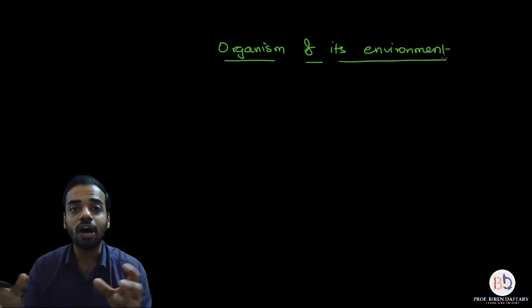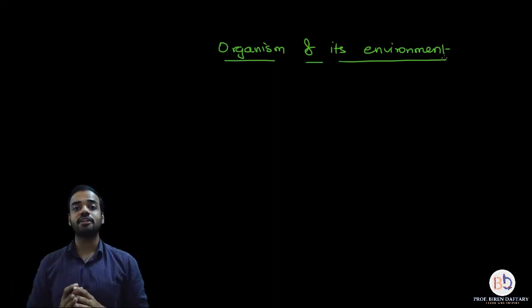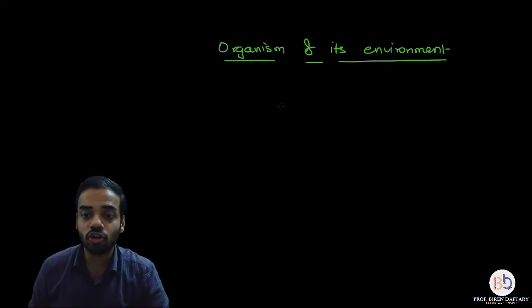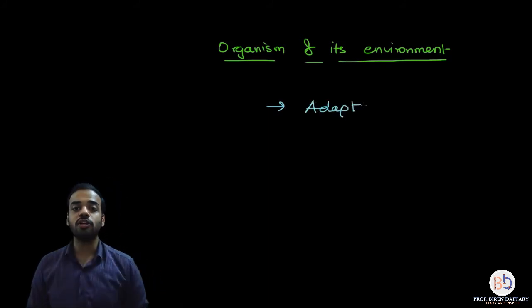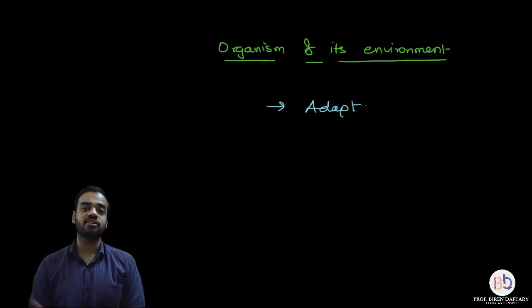Now, how are the organisms reacting or interacting with their environment? First of all, each organism has to adapt to its environment. What is the meaning of adaptation? Whenever an organism is born, it is new to the surroundings.